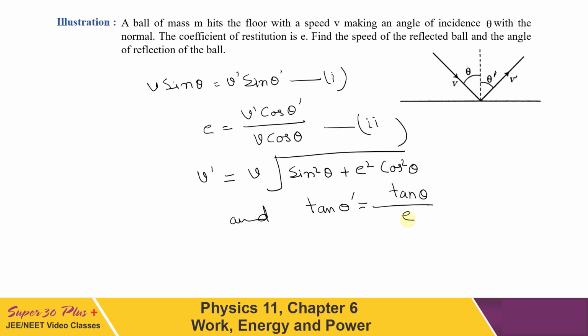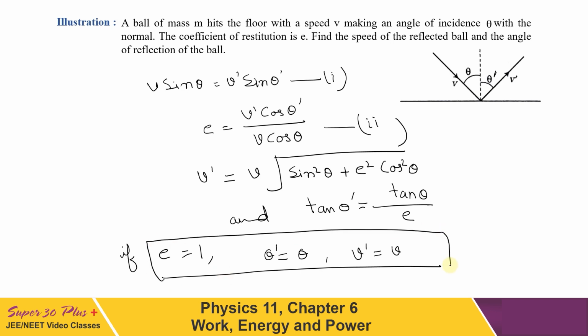If it had been an elastic collision, then E would have been 1. Now this I am discussing is not related to the given question. Let us consider E equal to 1. Then we could have written that theta dash is equal to theta and v dash is equal to v. So the ball would have reflected with the same speed and the same angle of reflection. This is the case when the collision is fully elastic. Otherwise, according to the given question, that is our answer.